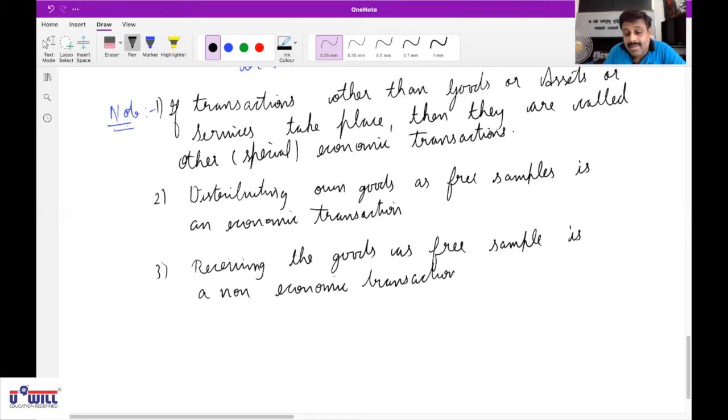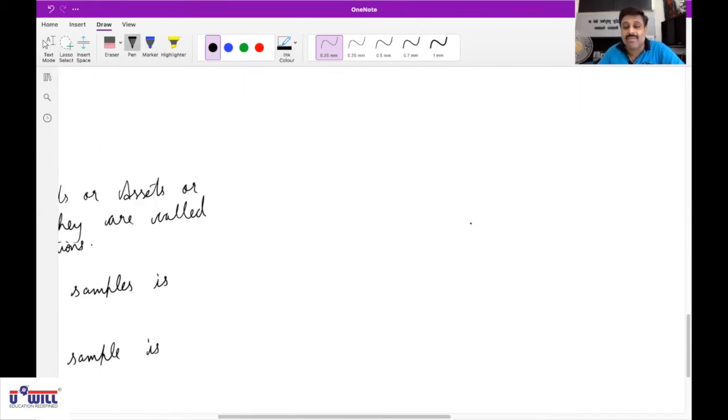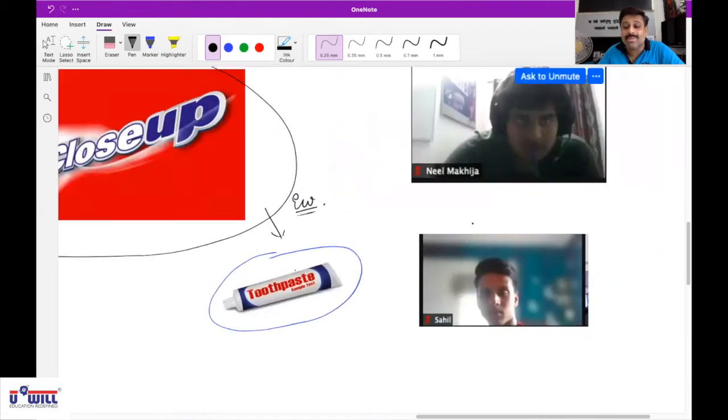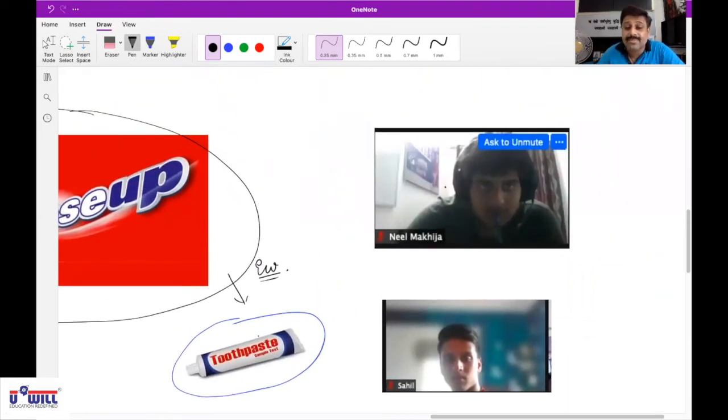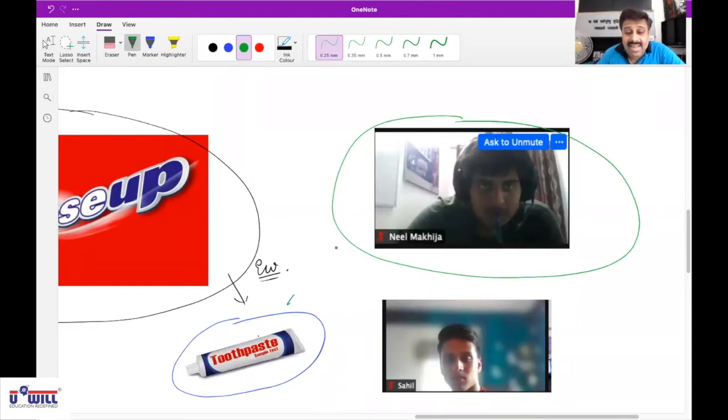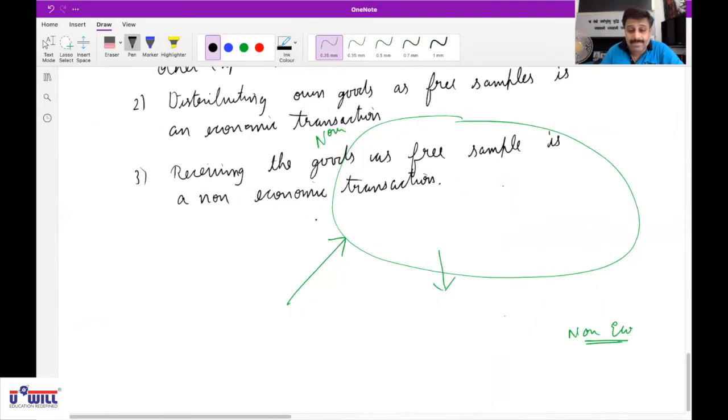Because our money is not involved. So can you tell me for whom this is not an economic transaction? Neil and Sahil, the retailer and the consumer. Neil is receiving this as a free sample, so it is non-economic. And when Neil gives to Sahil, for Sahil also it is non-economic, because their money is not involved. Is that clear?